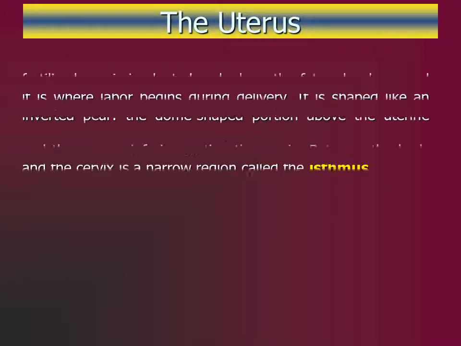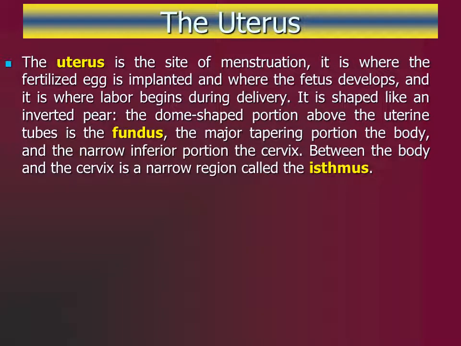The uterus or womb is located in the pelvic cavity between the rectum and the urinary bladder. It is held in position by a series of ligaments, and it is the site of menstruation. The uterus is where the fertilized egg is implanted, where the fetus develops during pregnancy, and where labor begins during delivery. It is shaped like an inverted pear and can greatly increase in size during pregnancy to accommodate the developing fetus. It will extend well above the navel or umbilicus in the late stages of pregnancy.